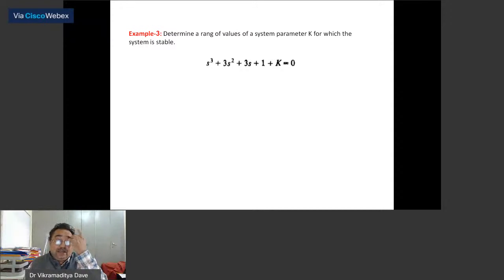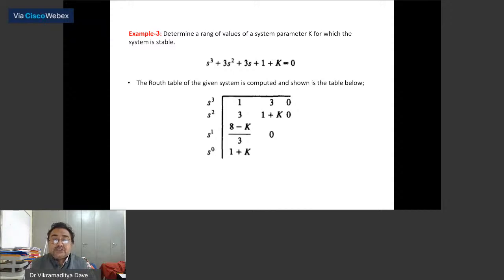So let us take another example. Determine the value of K for which the system is stable. For this type of question we generally use the Routh Hurwitz criteria. What should be the value of K for the system to be stable? So first of all, we will form the Routh array. s cube, s square, s1, s raised to the power 0. 1, 3, 0. Then the skipped elements 3, 1 plus k and 0.